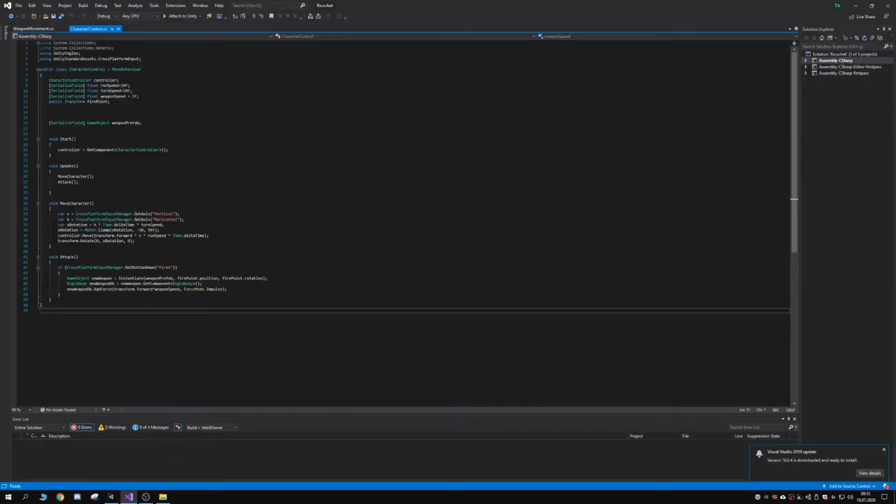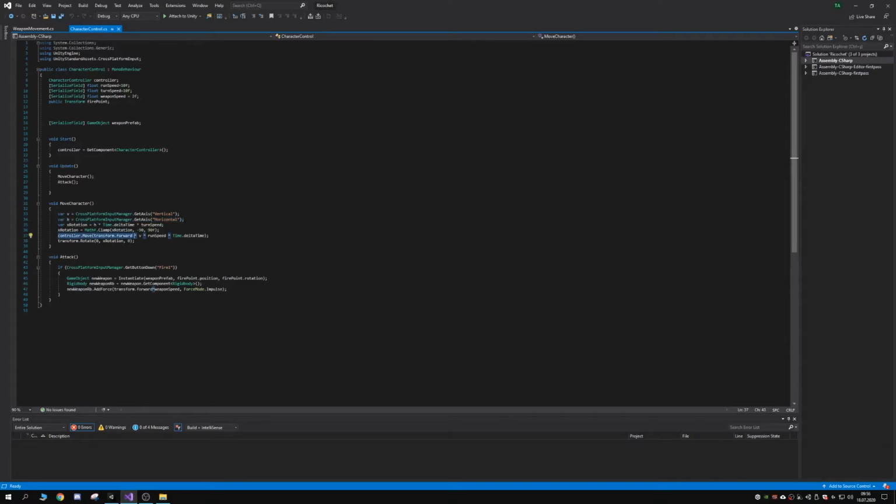How do we do that in the code? Let me show you. We have this cross-platform input manager for the vertical and horizontal axes. This code here I kind of stole from Breaky's video. I really liked how they did it. Vertical axis lets the character move forwards and backwards, and the horizontal axis makes him turn to right or left.